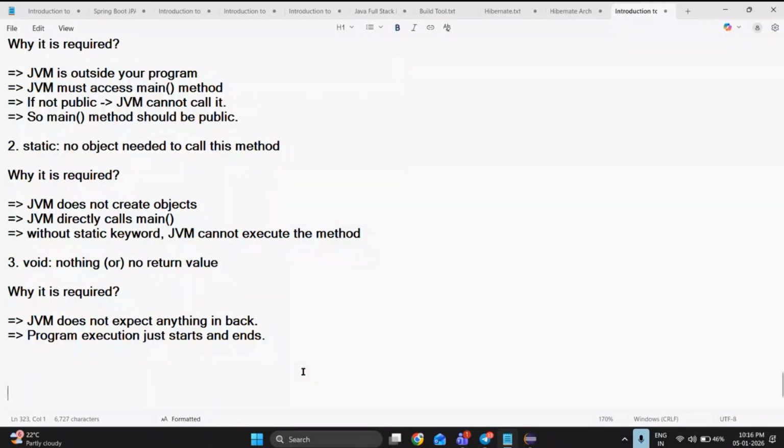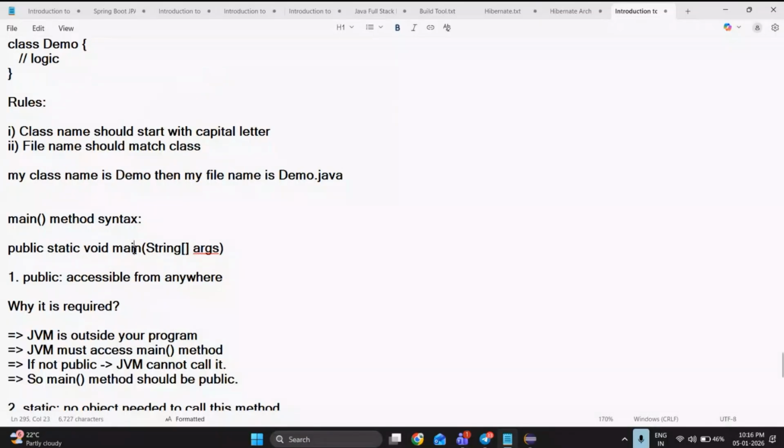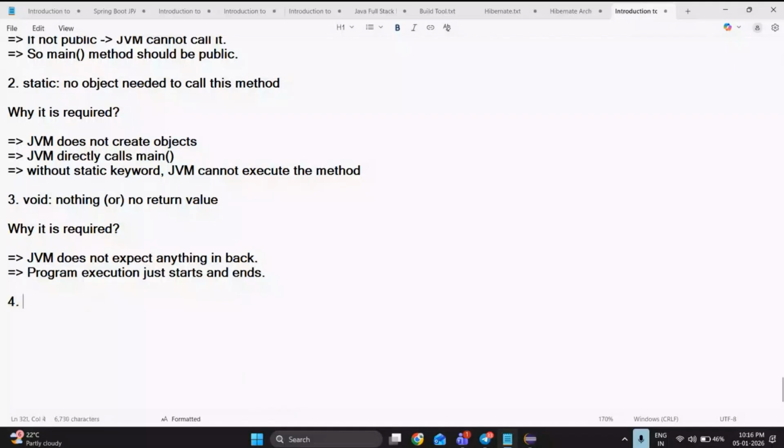Okay. Next word is main. So let me explain what is meant by main then. What is meant by main name? Main is nothing but a predefined name. It's a predefined name. Okay, fine.